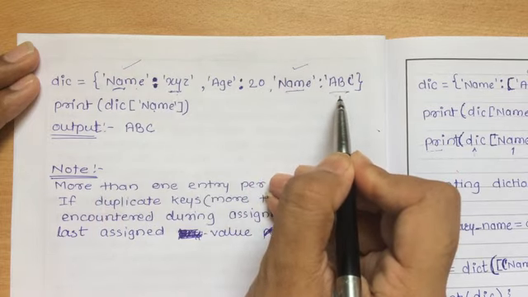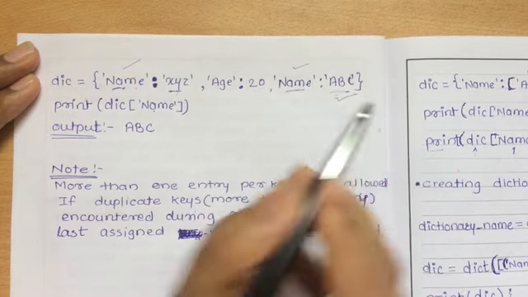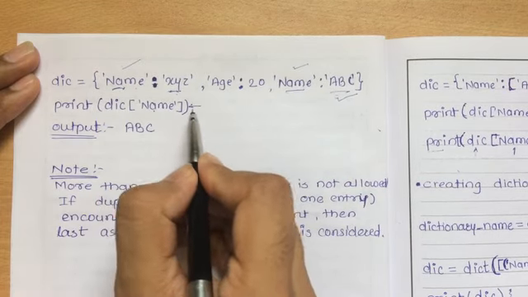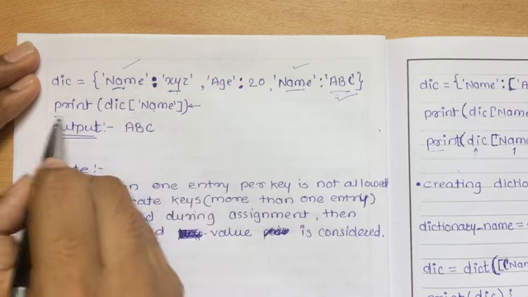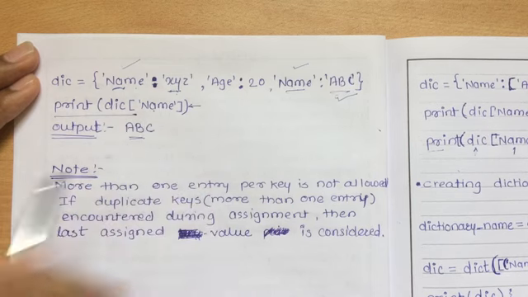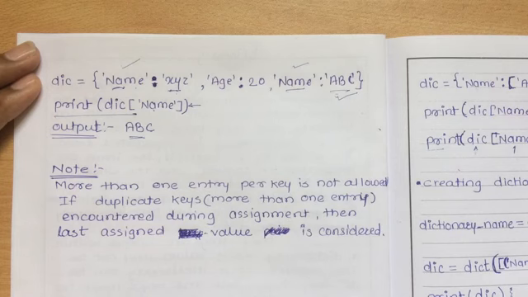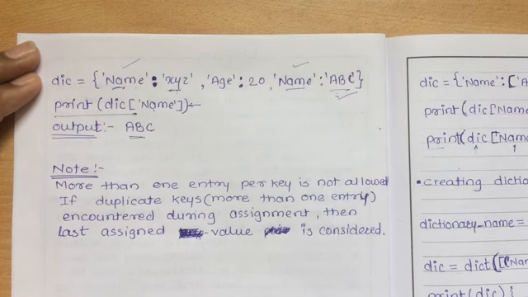So I have assigned ABC at the end. This particular statement will print the value ABC, because ABC is the value assigned in the end. Okay, so this is another way to create a dictionary.